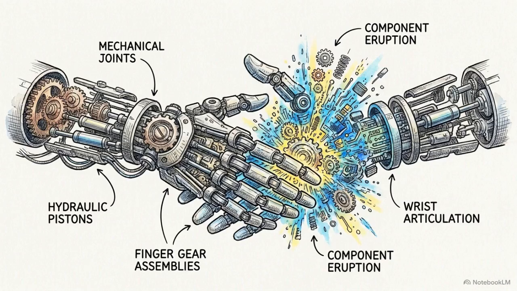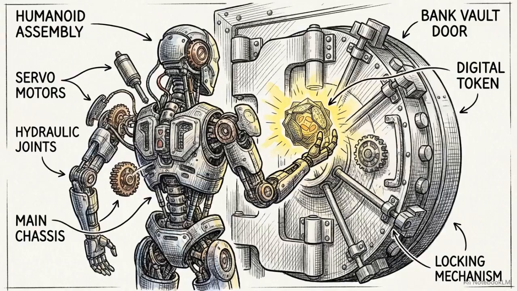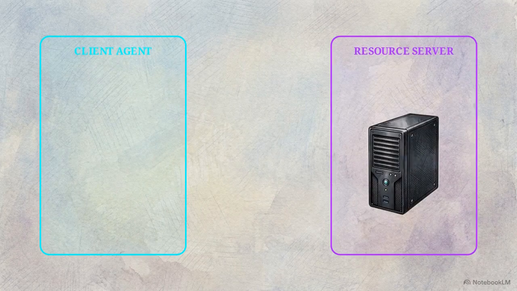To understand this bridge, we trace a machine-to-machine payment, beginning with the initial HTTP handshake and following it through to the final audit record. Establishing this verifiable data trail is the absolute prerequisite for granting AI agents on-chain spending authority in a corporate commercial environment. In this system, an autonomous client agent attempts to access a protected microservice on a resource server. The interaction begins with a standard HTTP GET request for the resource.